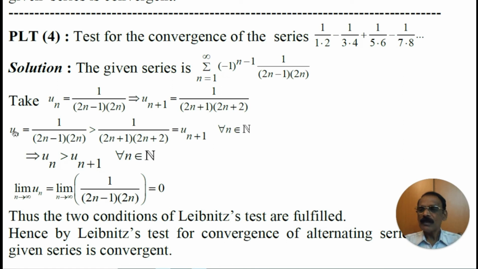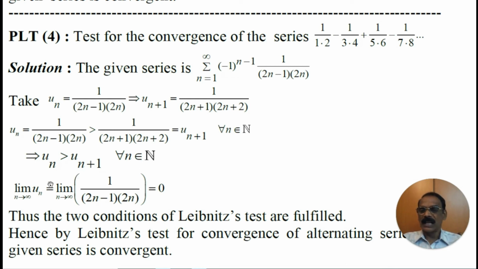Therefore, we know what is un: 1 divided by 2n minus 1 into 2n, which is greater than 1 divided by 2n plus 1 into 2n plus 2. Since we have already shown in the previous problems, this un is greater than un plus 1 for all n belonging to N. That is, the sequence un is a decreasing sequence. That is, un is greater than un plus 1 for all n belonging to N.